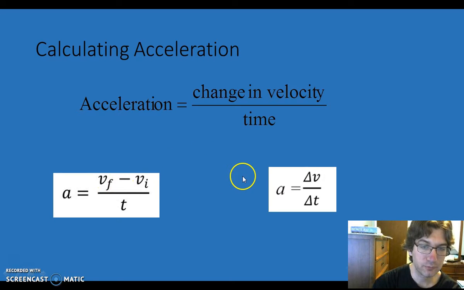Because we can have a slower velocity at the end than at the beginning. So I could start off going 50 kilometers per hour and end up stopping at 0. That would be slowing down. I can get a negative number here, and therefore I can have negative acceleration.